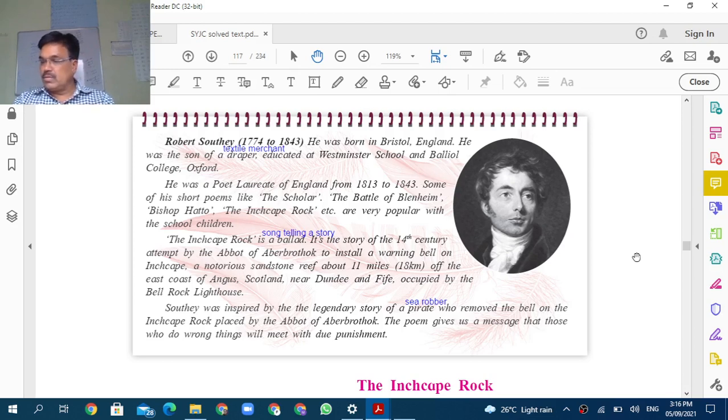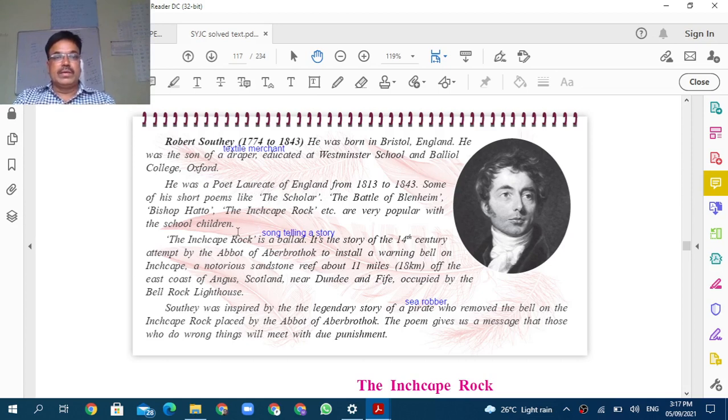What is meant by the Laureate of England? It is an award given to a talented person, persons who are very respected. They are given such an award. In Marathi we can say that is Rajkavi. England मध्ये राजकवी अशी पदवी दिलेली असते.